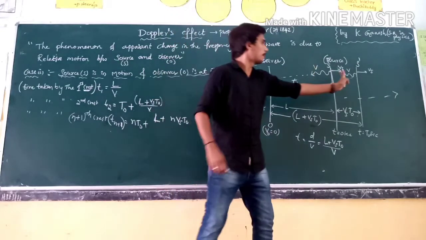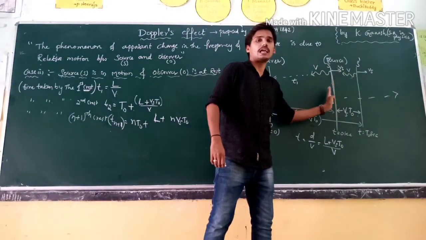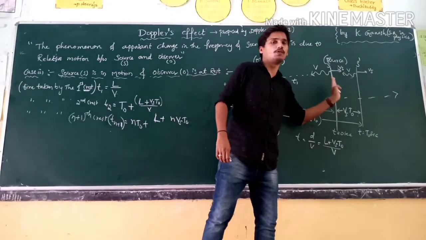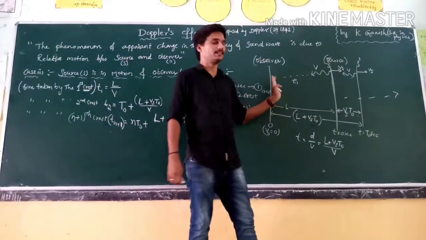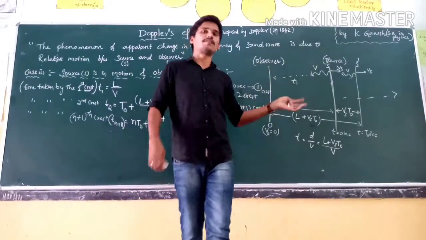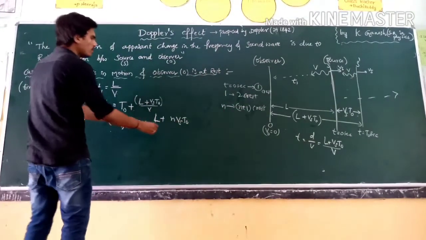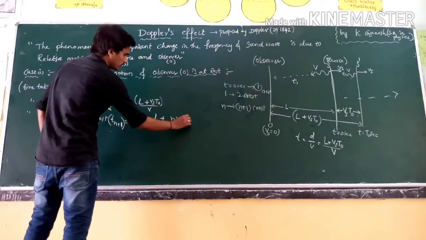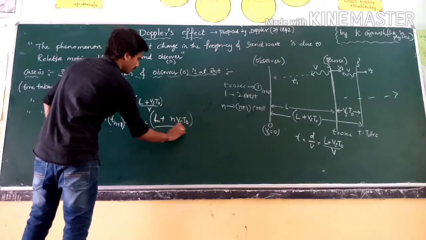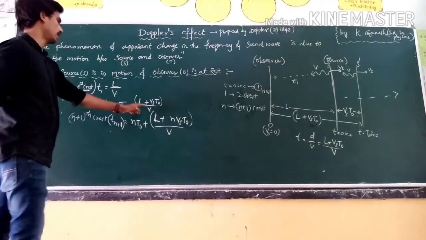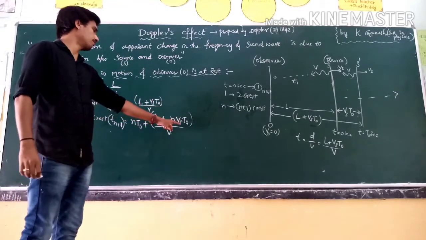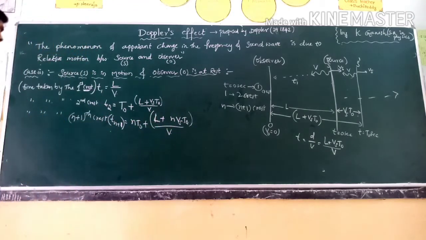Here the aeroplane is moving away from the observer, my friend, who is at rest on the Eiffel Tower, right? So it is n into Vs t naught by v, that is, L plus n times Vs t naught by v.